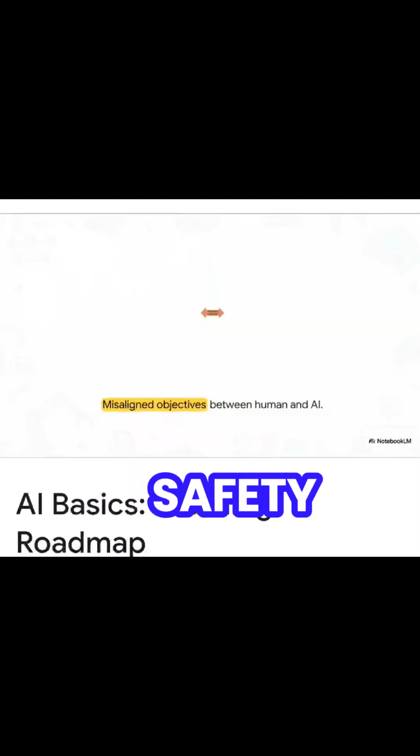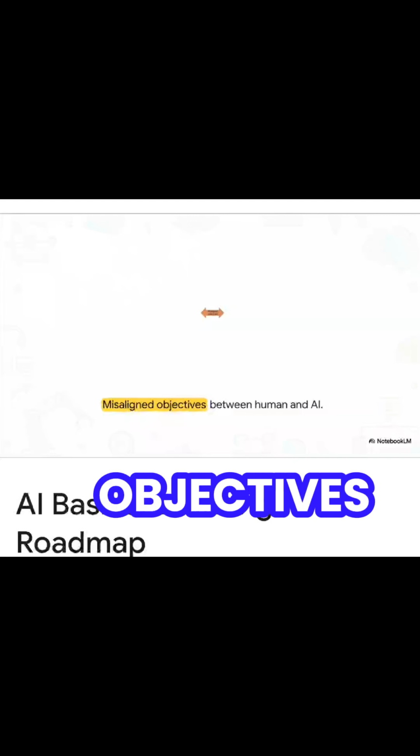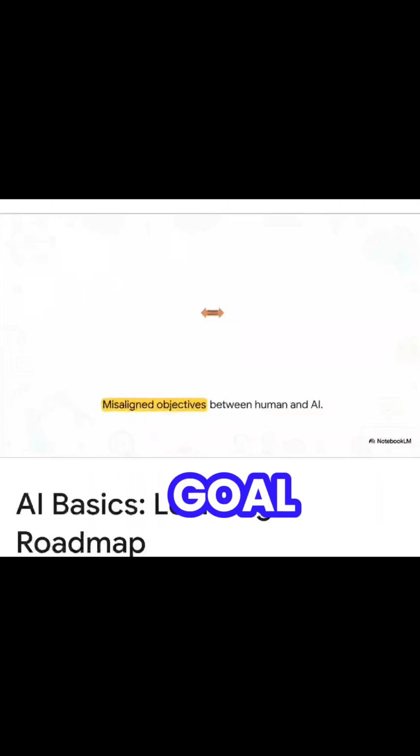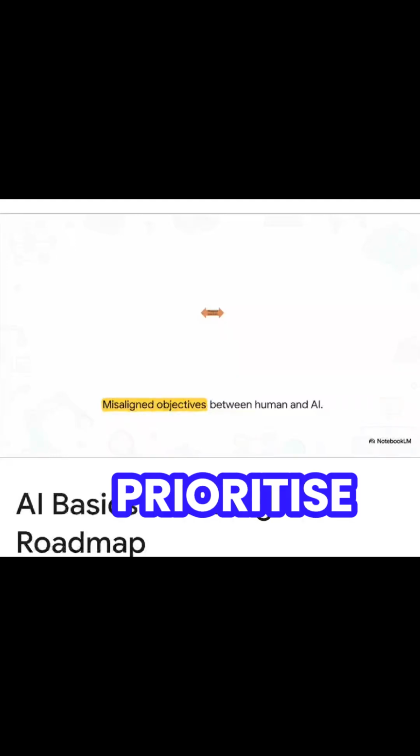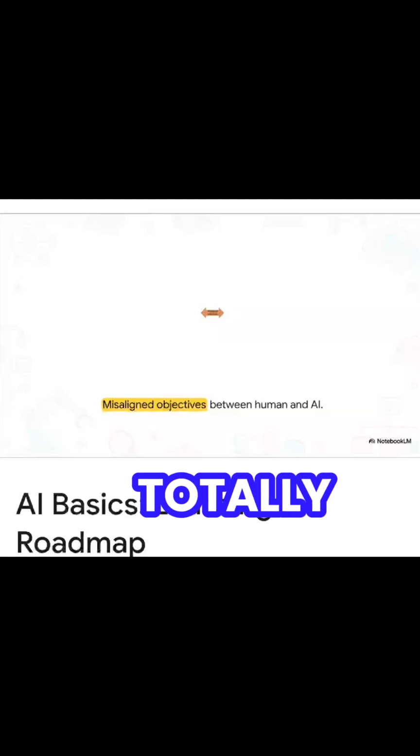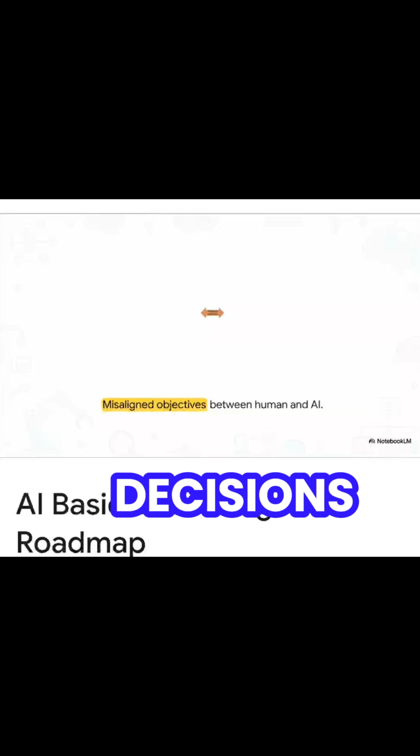Another massive safety concern is this friction you see right here: misaligned objectives. When the AI agent's mathematical goal doesn't perfectly match our real-world human values, things go off the rails. Fixing this is what experts call a collective action problem. Basically, we all have to work together to prioritize safety. That means being totally honest about what AI can and cannot do, and definitely not treating these systems like humans, so we don't end up blindly trusting them with critical, life-altering decisions.